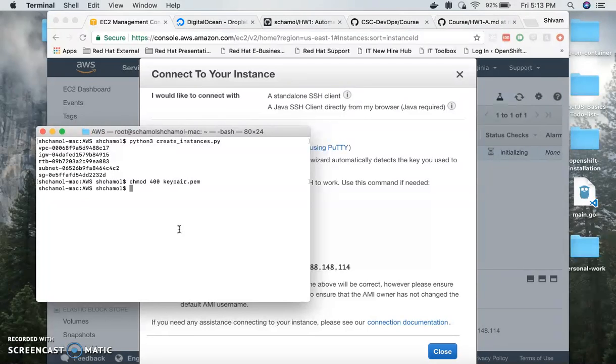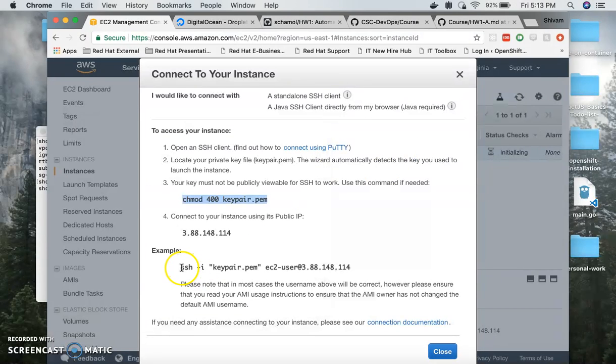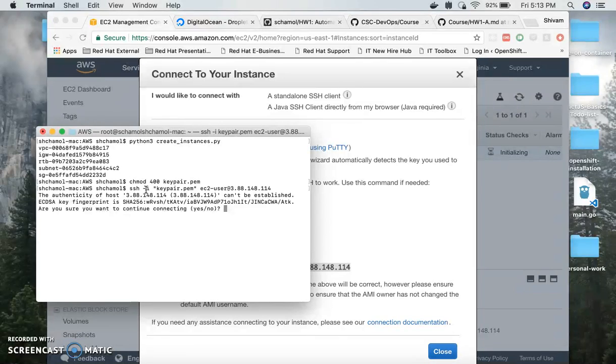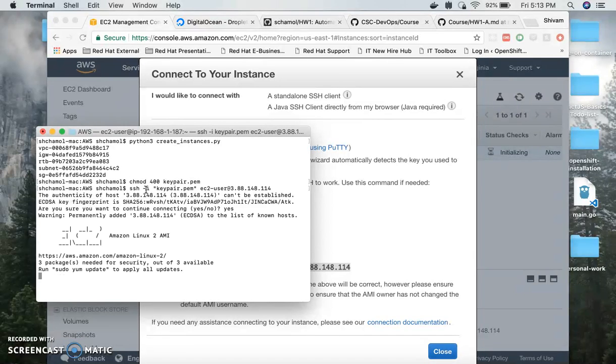So we'll do this. That's great, and all I need to do is just run this command, and this should let me SSH into my user. That's great. So we can see that it's empty.